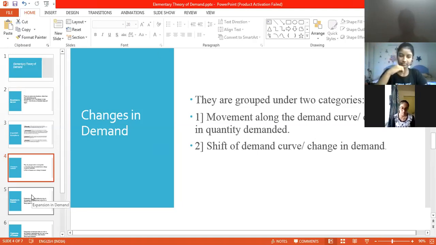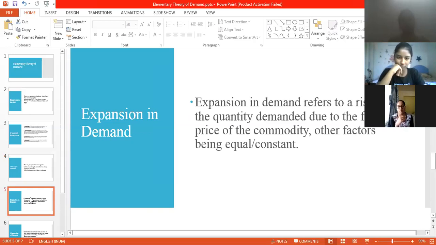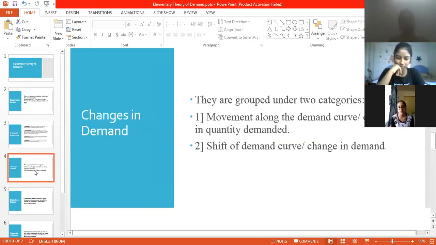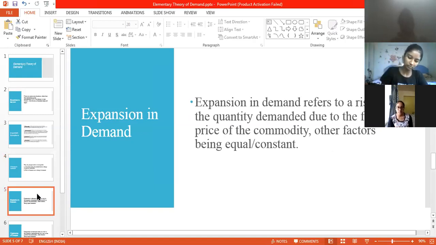Coming to our very first, change in the quantity demanded. The very first distinction that we have in it is expansion in demand. Again, expansion in demand means the demand is increasing.